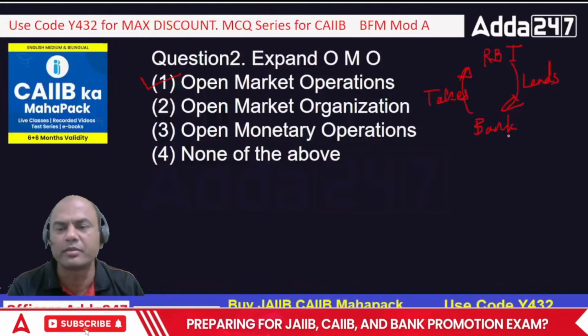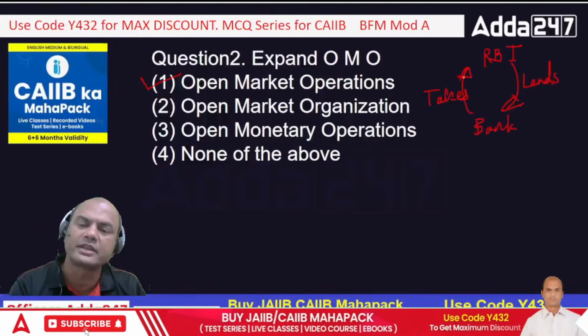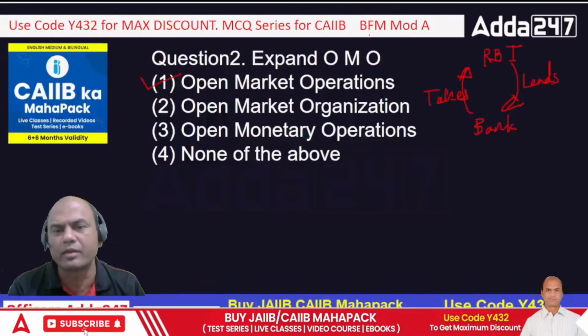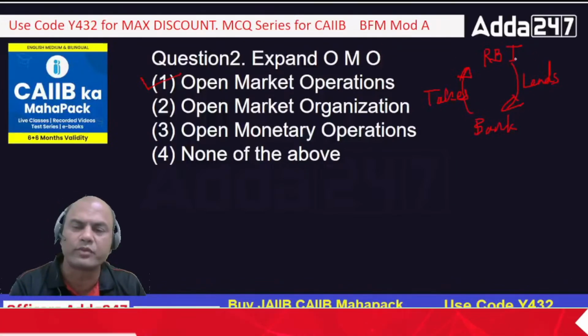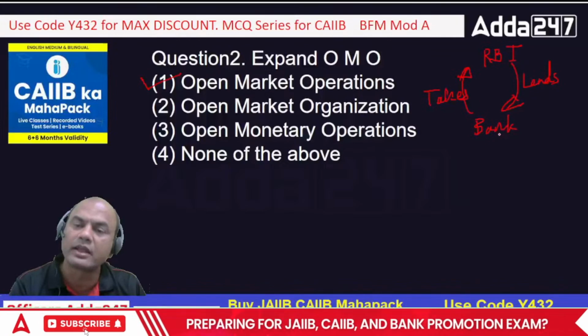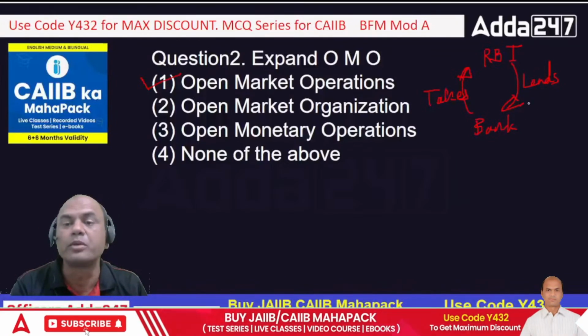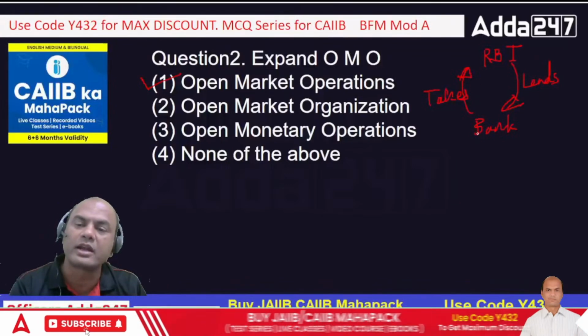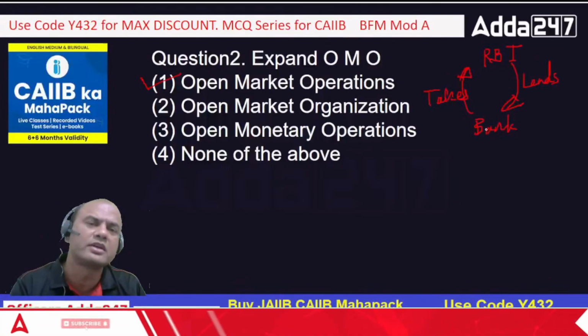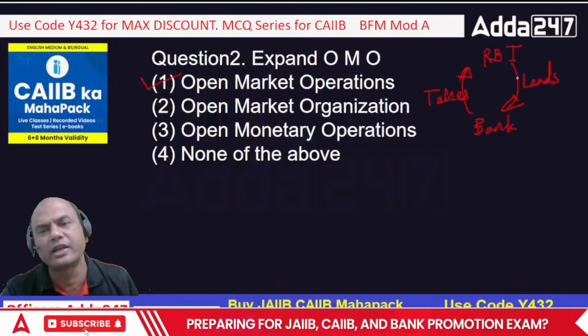Where RBI lends and takes money both. So whenever RBI does OMO, when RBI gives money to the banks, it takes bonds from the bank, government bonds. And whenever RBI takes money from them, it sells bonds to the bank. So see this give and take relationship.